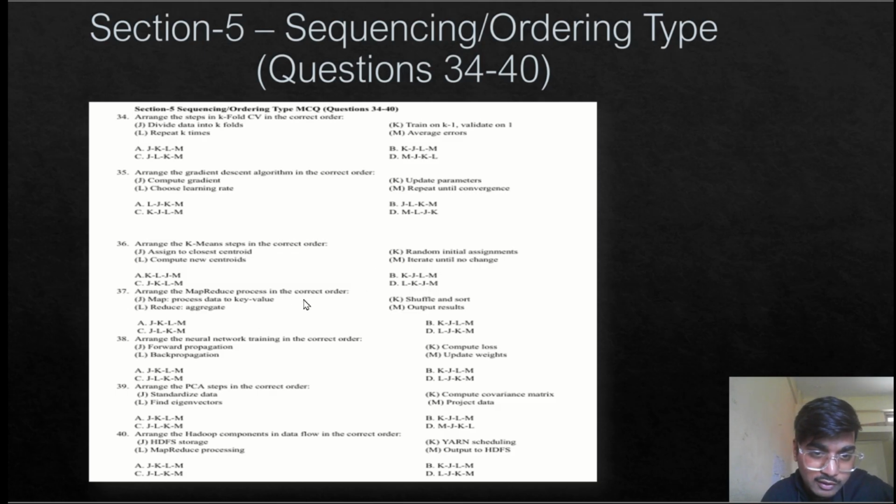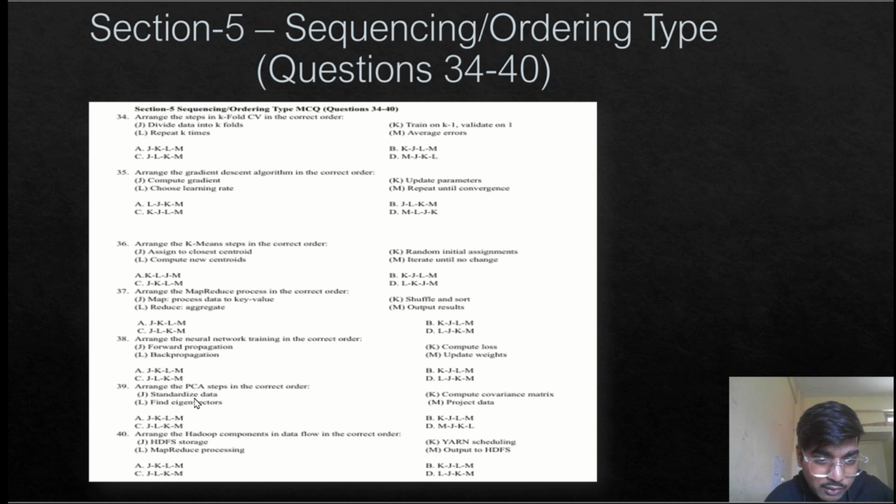Arrange the MapReduce process in the correct order. Map processes the data to key-value pairs, yes, then shuffle and sort, yes, then aggregate and output the result. So option A is correct, J K L M. Arrange the neural network training in the correct order. First we do forward propagation and compute the loss value. Then we perform backpropagation, and finally we update the weights of the nodes in the neural network. So option A is correct, J K L M.